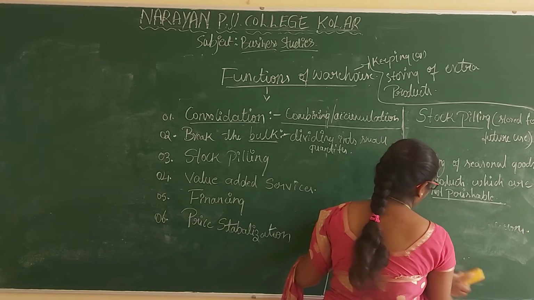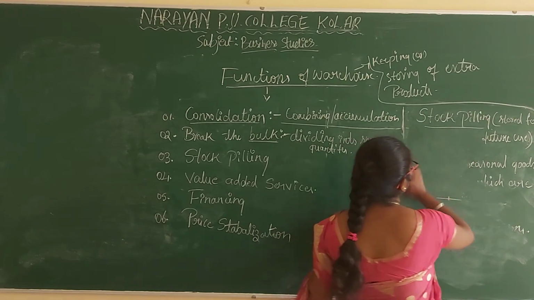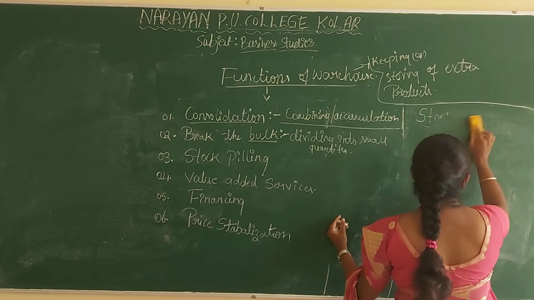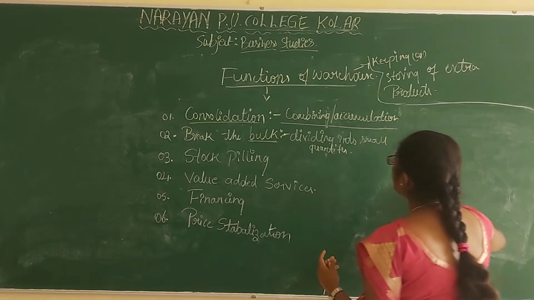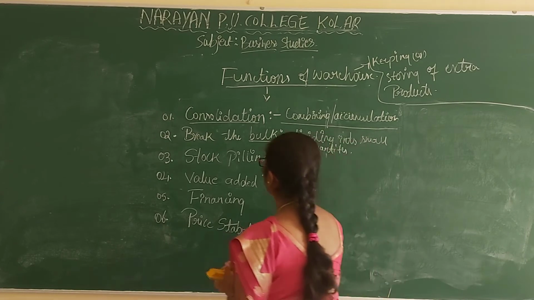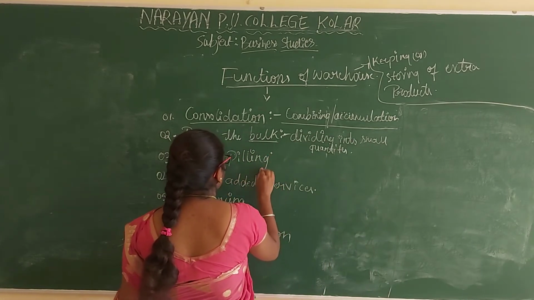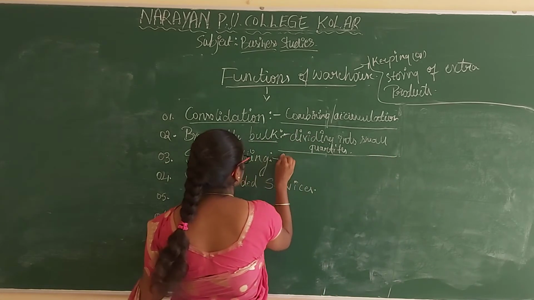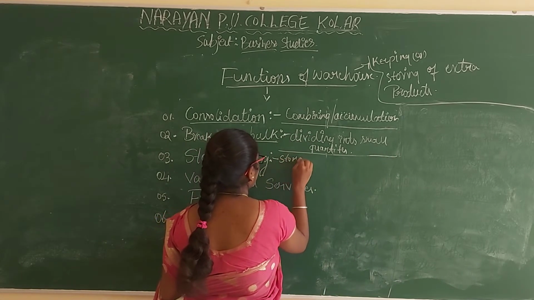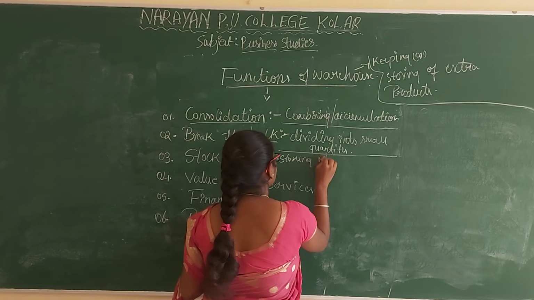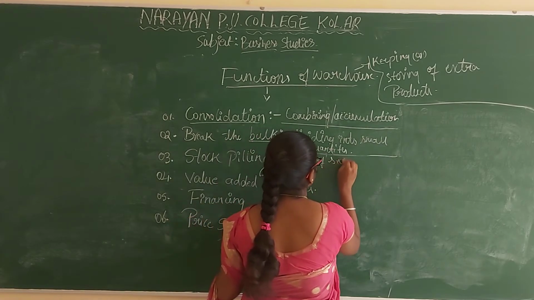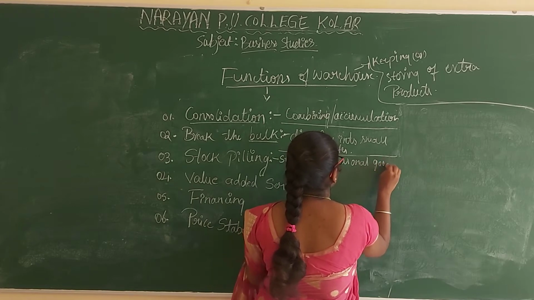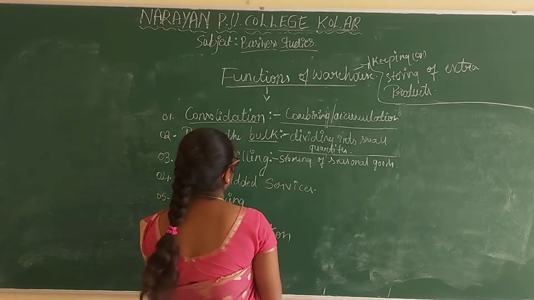Stockpiling is nothing but storing of seasonal products and distributing when the demand arises for the particular product. Stockpiling is what? Storing of seasonal goods.